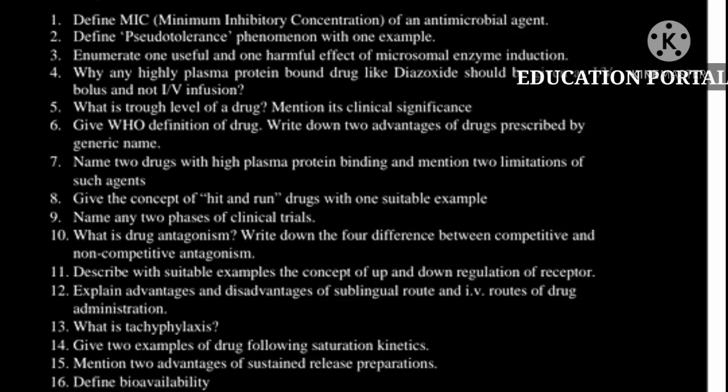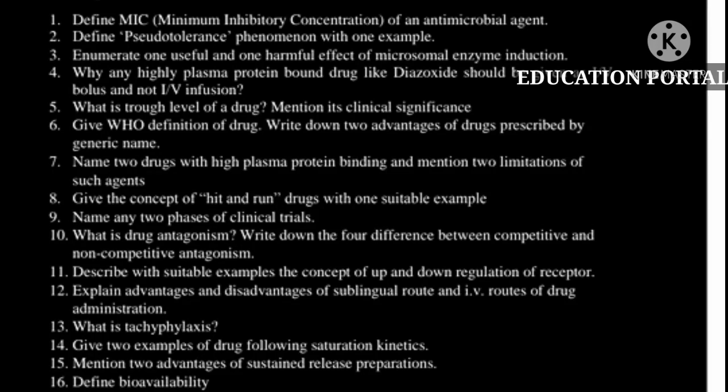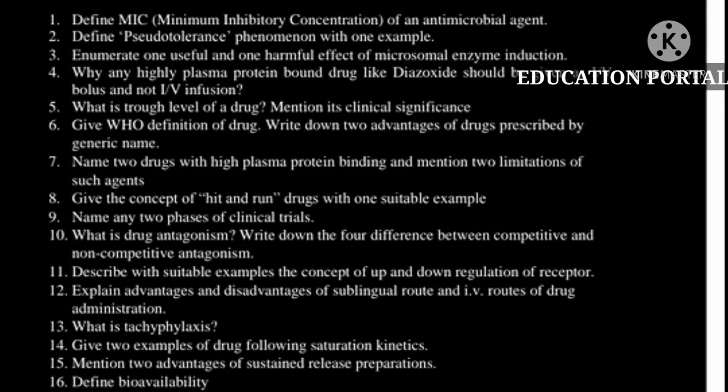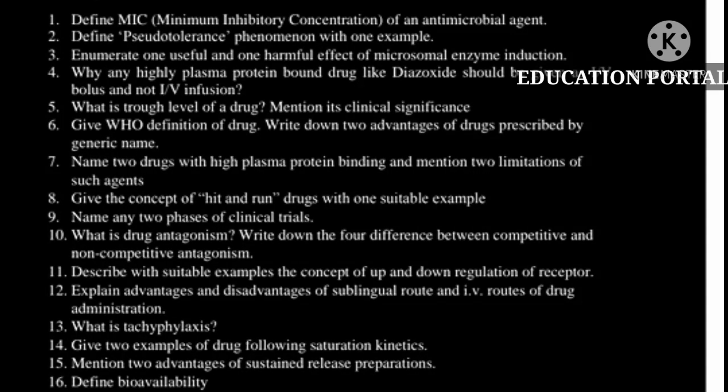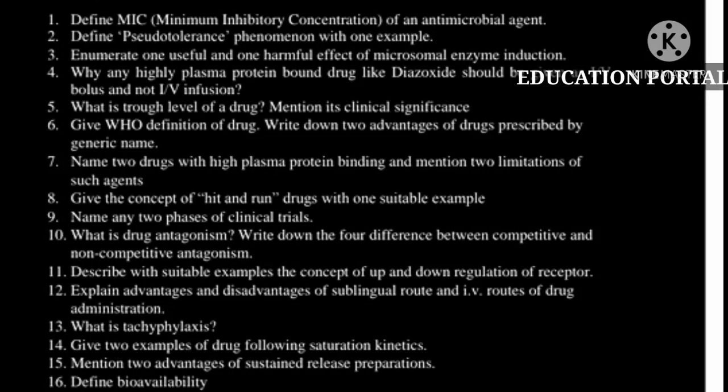The next important question is you should be able to name two drugs with high plasma protein binding and mention two limitations of such agents. The next important topic is you should know the concept of hit and run drugs with one suitable example. The next important question is name any two phases of clinical trials.